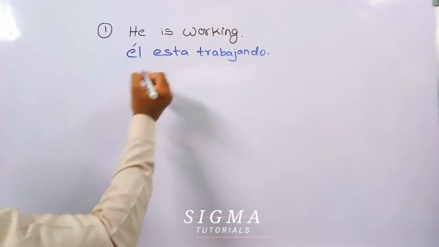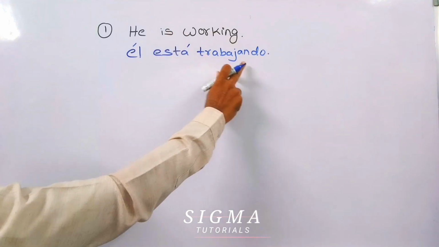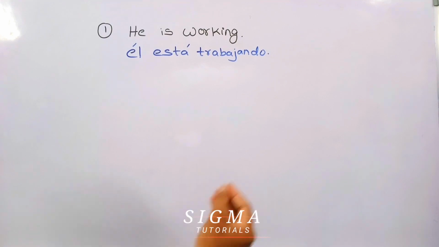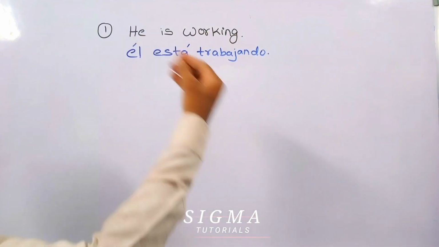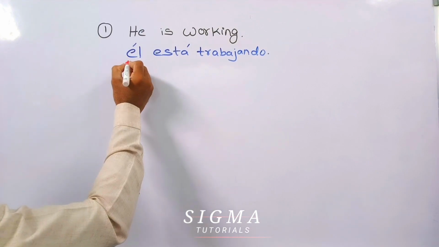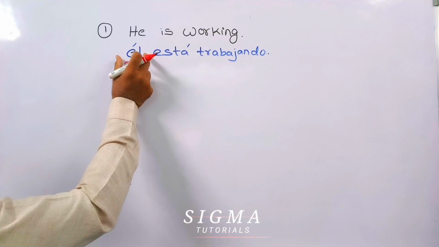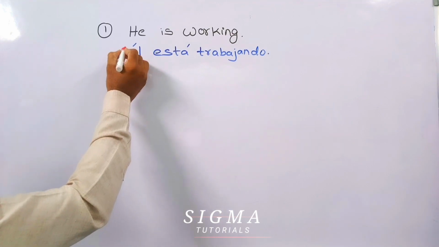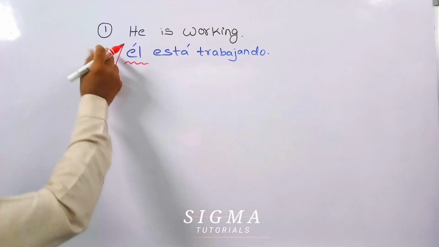Here we can add this. Él está trabajando. Let us say if instead of "he" we have to use "she," then only this word will change.